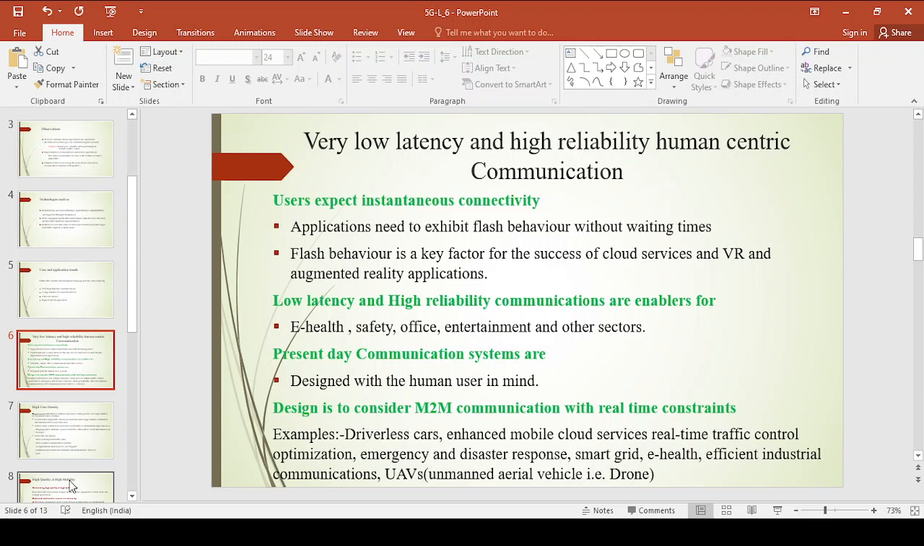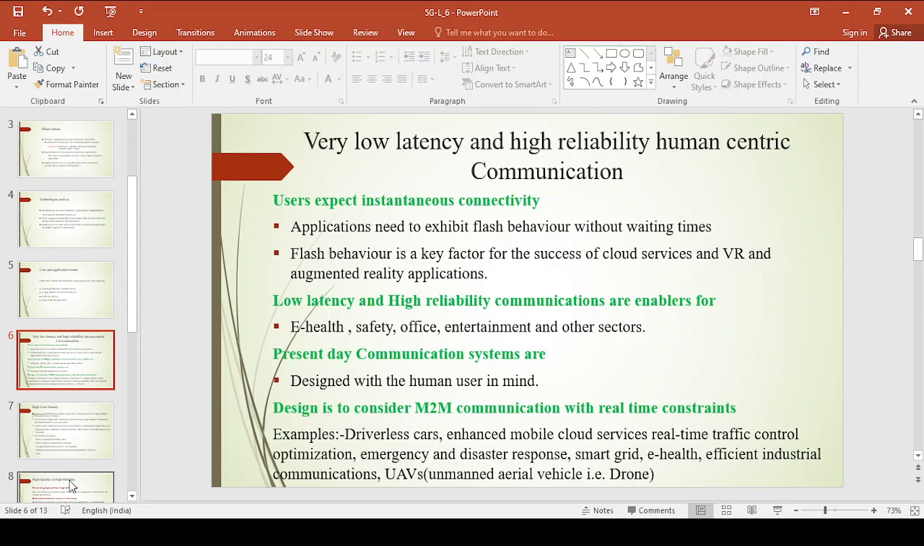Now what will the user expect? He will expect instantaneous connectivity, right? Whether you or I or any user using the mobile communication system, he will expect to connect instantly without any waiting time. Nothing but applications through which he is connecting, he should get connected to a particular thing without any waiting time, right? That is nothing but your very low latency. A user should connect to a thing without any waiting time, nothing but your flash behavior.